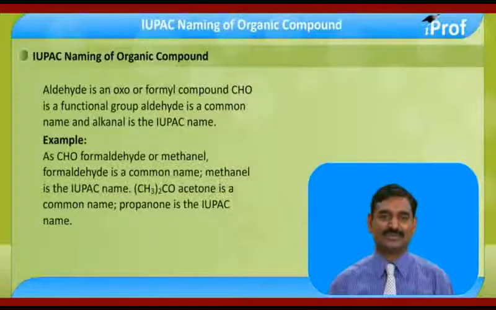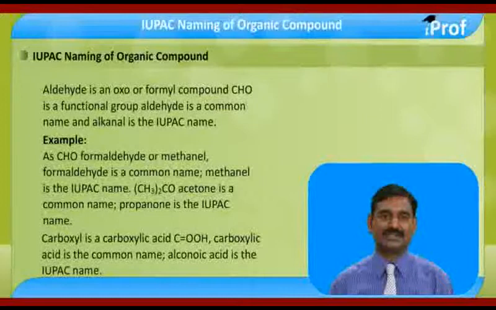Keto or oxo. CO is a functional group. Ketone is a common name. Alkanone is an IUPAC name. CH3 whole twice CO is acetone, a common name. Propanone is the IUPAC name.